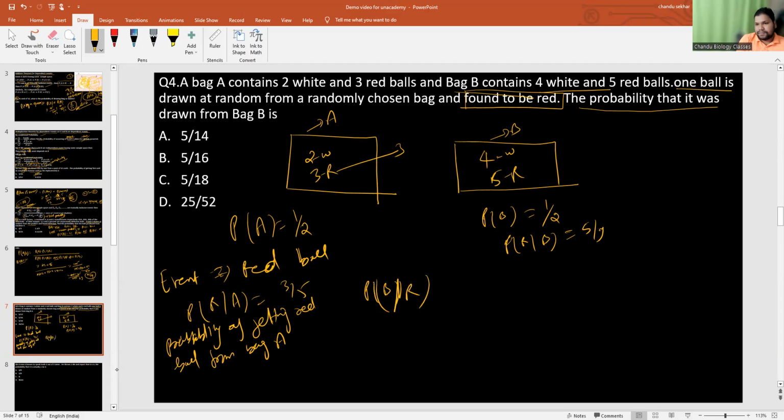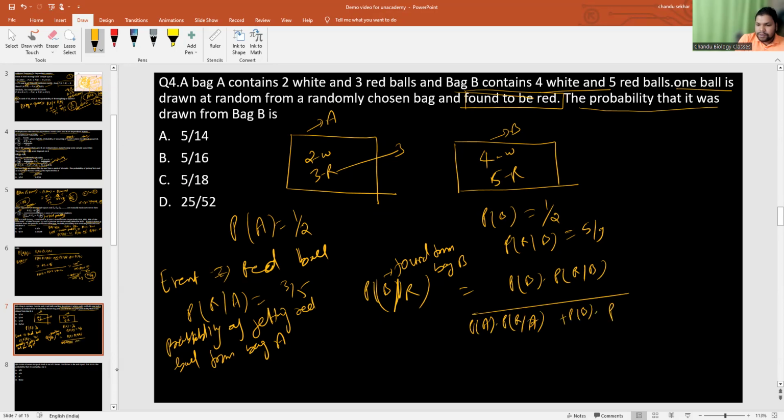That is called Bayes theorem. It is found from bag B. So we can write simply: P of B into P of R given B, divided by P of A into P of R given A plus P of B into P of R given B. Down below you need to write the total probability. So P of B is 1 by 2 into 5 by 9, divided by P of A is 1 by 2 into 3 by 5 plus 1 by 2 into 5 by 9.